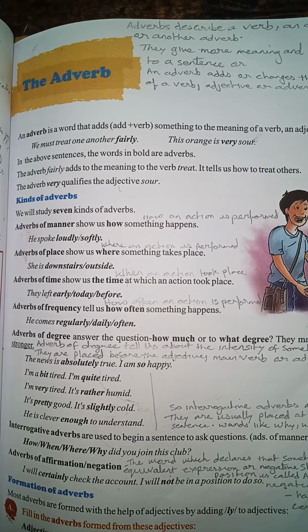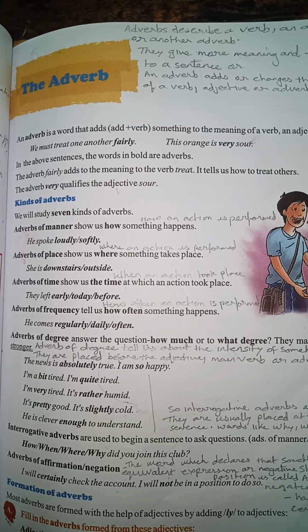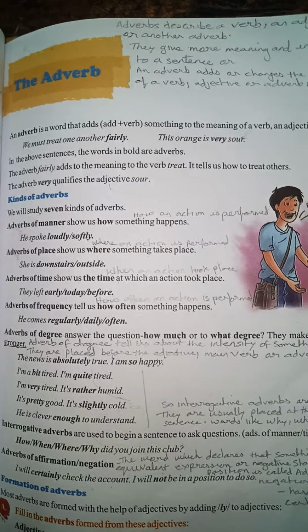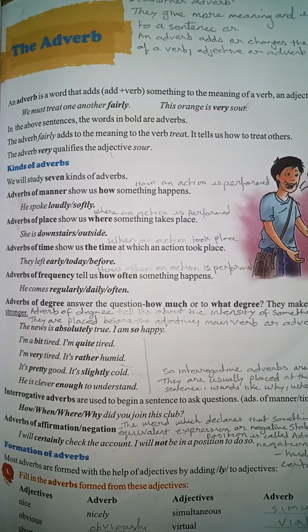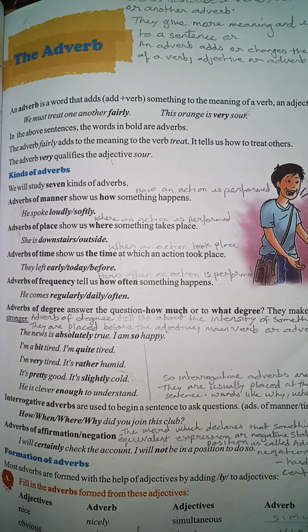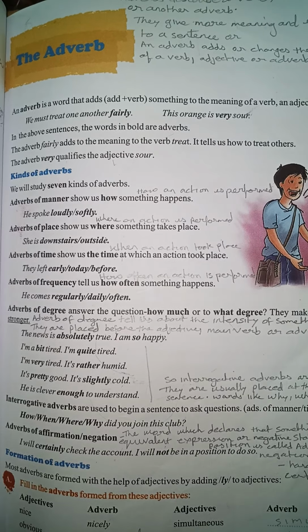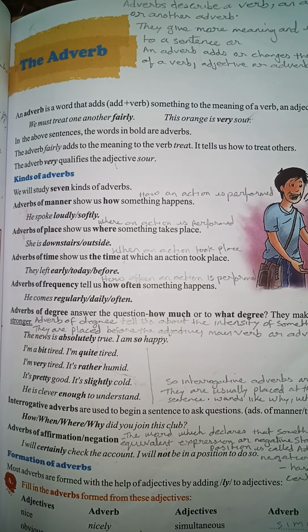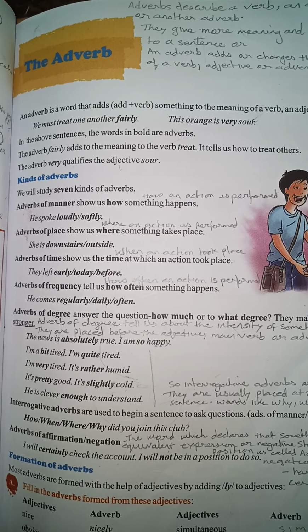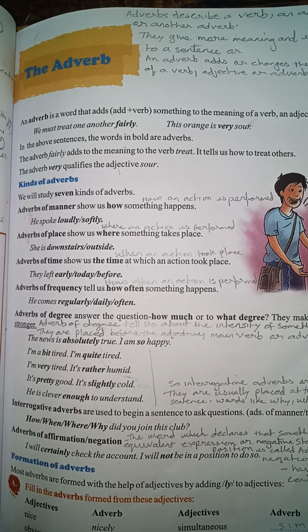This is the second part of the video, and in the first part, I had already explained to you what an adverb is. I am just giving a short recap in this video again. So, what are adverbs? Adverbs describe a verb, an adjective, or another adverb. They give more meaning and information to a sentence, or you could say an adverb adds or changes the meaning of a verb, an adjective, or an adverb in any given situation.